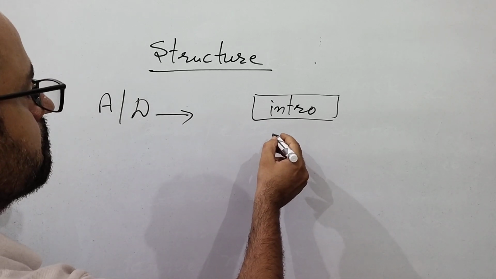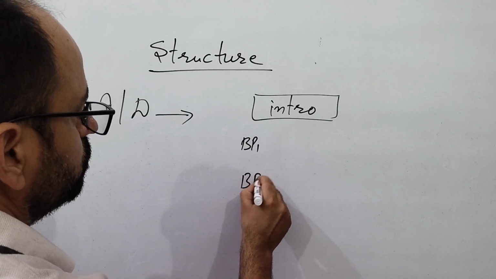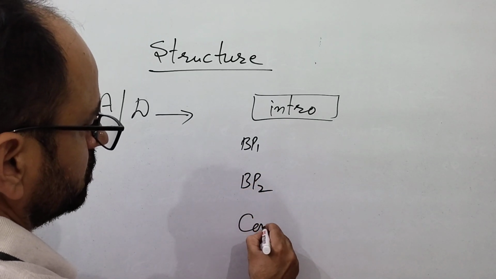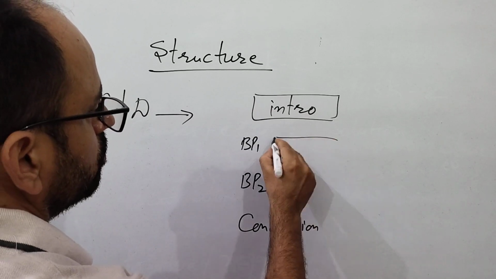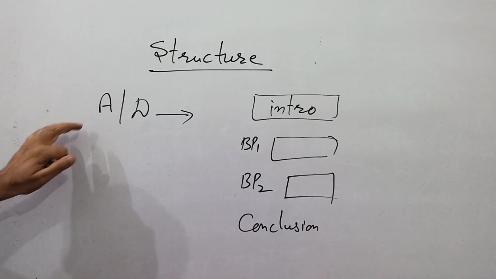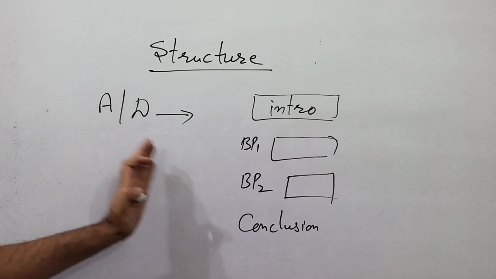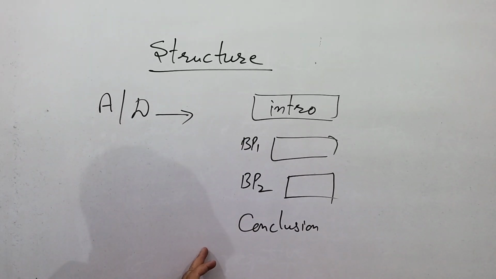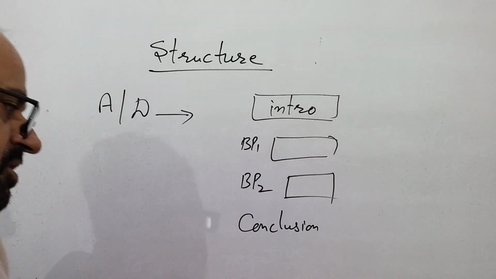Then you will have body para 1, body para 2, and then conclusion. Body para 3 is possible as well. If you agree, write all your paragraphs in agreement. If you disagree, write all your body paragraphs in disagreement.